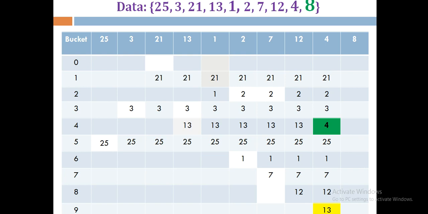Now what about the last element, number 8? 8 mod 10 again gives us the remainder 8, and at location 8 we have the element 12, which is not at its correct position. So again we need to do the replacement over here, and for that purpose we need to move the 12 to the next available empty location, and we'll place the 8 at its correct position. You can see that due to 12 the collision is occurring, but it is not at the correct position, so we need to replace that 12 and place the 8 over there, and we can move that 12 to the next available slot. So in this way we are doing the replacement.